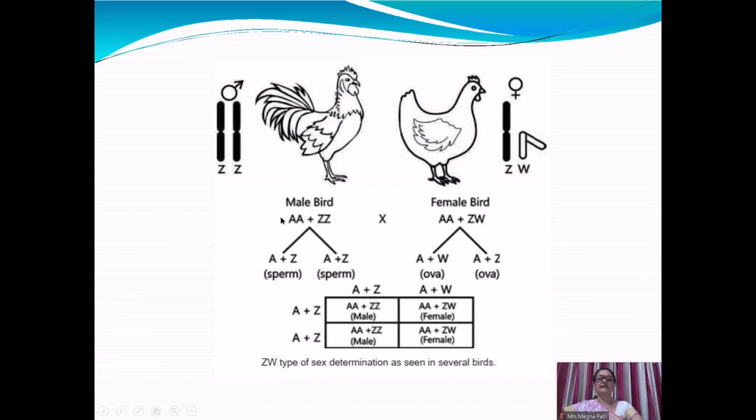Let us see in the diagram, male bird having autosomes plus ZZ chromosomes, so A plus Z sperms. Female bird having autosomes plus ZW, that is heterogametic female, produces A plus W and A plus Z ovum. So ZW type of sex determination in birds gives 50% chance of male and 50% chance of female.